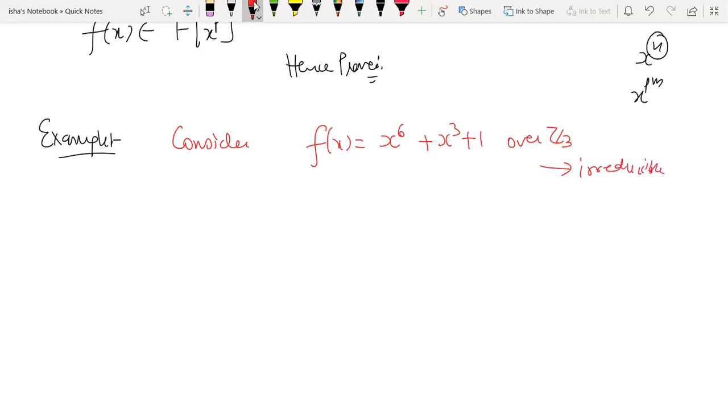This is irreducible. And now when you apply this result, f(x) can be written as x raised to power 6 plus x cube plus 1, that is, (x cube) squared plus x cube plus 1. So you see, I can write every power as a multiple of 3.